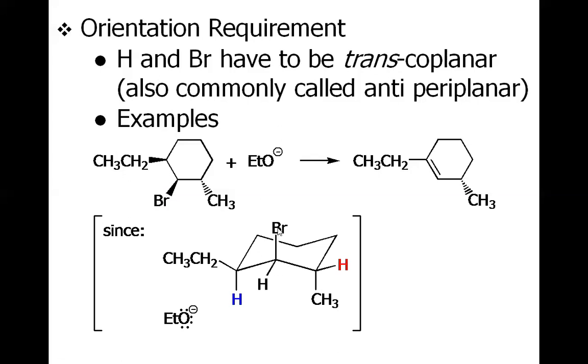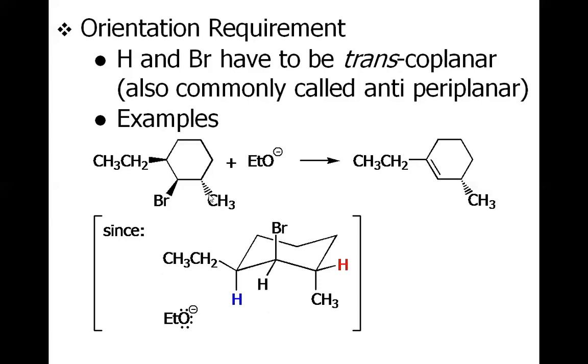And this bromine is above the plane because this is the wedge bond, so it is in the axial form. This ethyl is also above, so the bromine and ethyl are on the same face, being above, and the methyl is below the plane. So for the removal of the beta hydrogen, it must be lying exactly opposite to the leaving group. So this blue hydrogen is the only possible hydrogen that may be removed by the base. The red hydrogen cannot be removed because it is not anti-periplanar with respect to the C-Br bond.